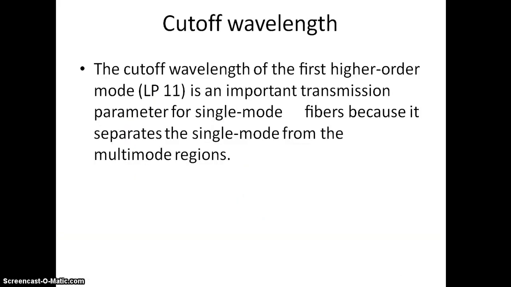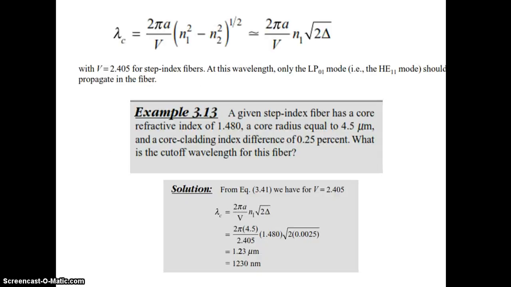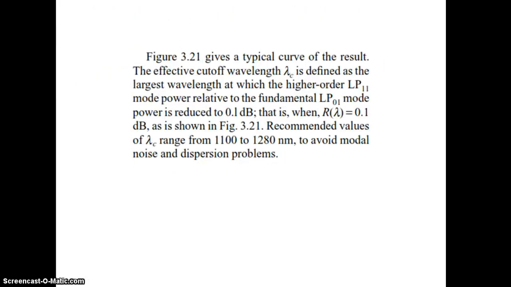Next characteristic is cutoff wavelength. Cutoff wavelength is an important parameter because it separates the single mode from the multimode regions. And this is the expression for cutoff wavelength: lambda c equal to 2 pi a by b root of n1 square minus n2 square. So this is the expression for cutoff wavelength.